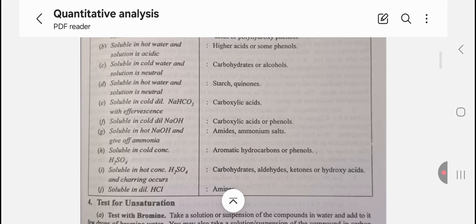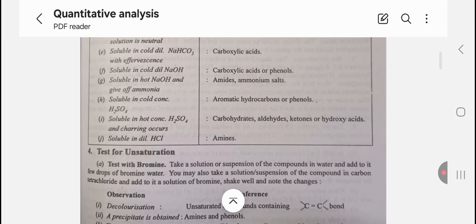D, soluble in hot water and solution is neutral: starch and quinones. E, soluble in cold dilute NaHCO3 with effervescence: carboxylic acid. F, soluble in cold dilute NaOH: carboxylic acid or phenols. G, soluble in hot NaOH and gives off ammonia: amides or ammonium salt. H, soluble in cold concentrated H2SO4: aromatic hydrocarbons or phenols. I, soluble in hot concentrated H2SO4 and charring occurs: carbohydrates, aldehydes, ketones and hydroxy acids. J, soluble in dilute HCl: amines.